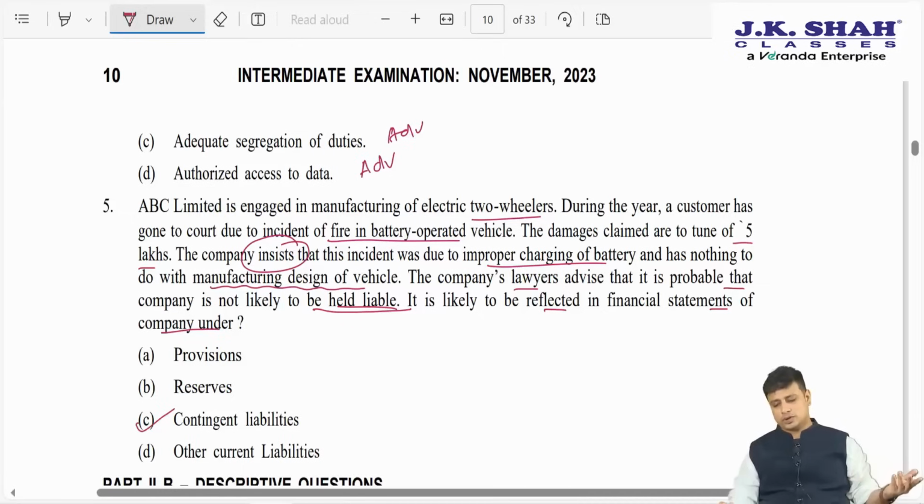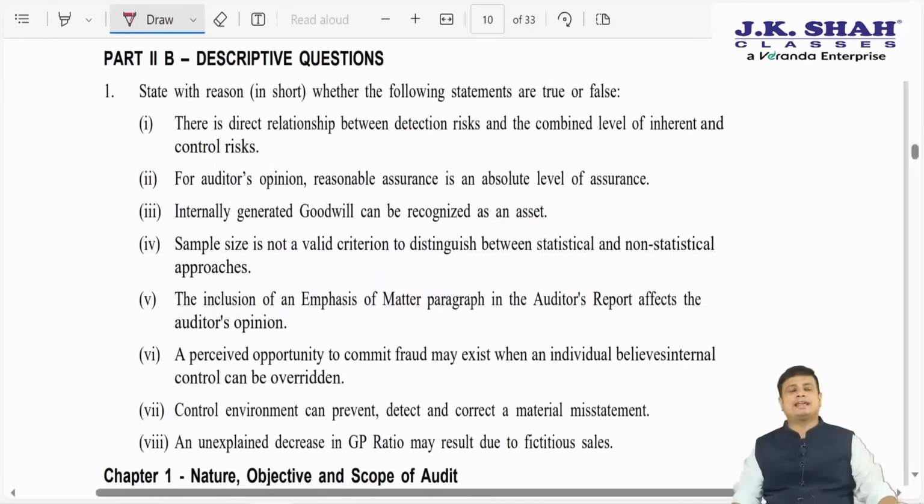Contingent liability. Whenever we are not sure, we will show this as contingent liability. So, these were the general MCQs. Moving ahead with correct, incorrect.